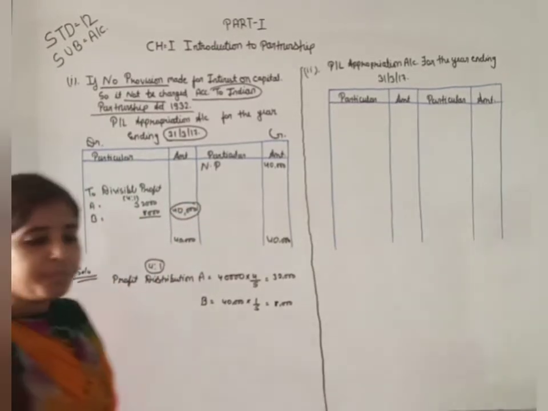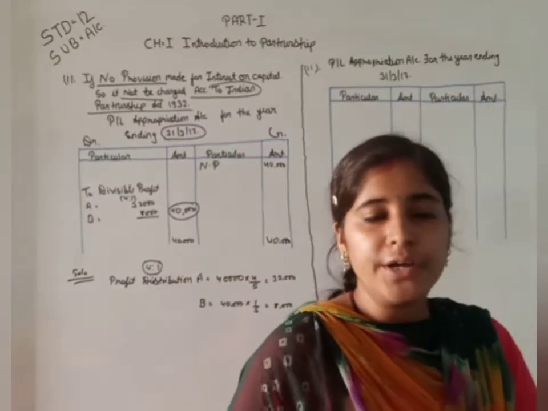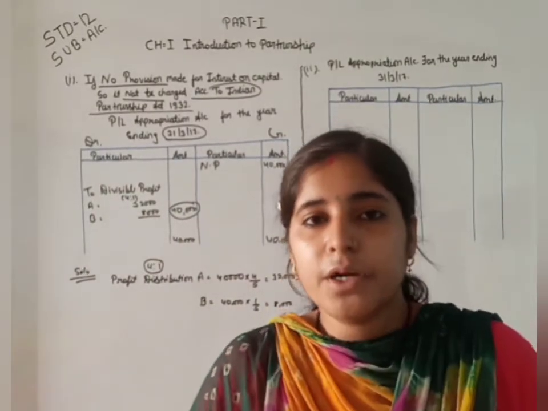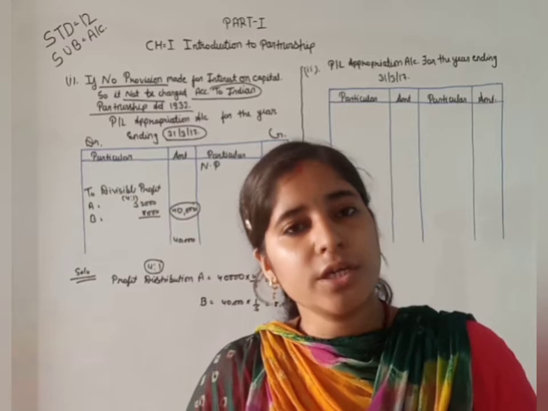Okay. So this is how we treat the profit and loss appropriation account.